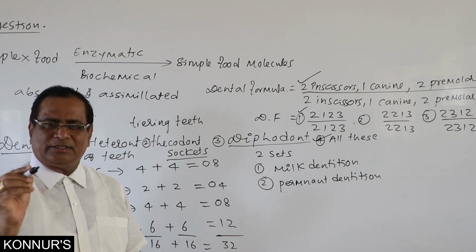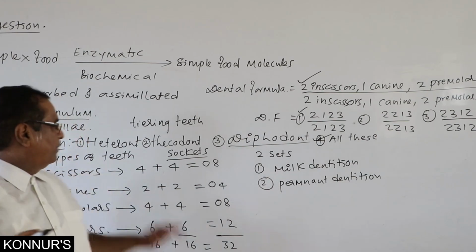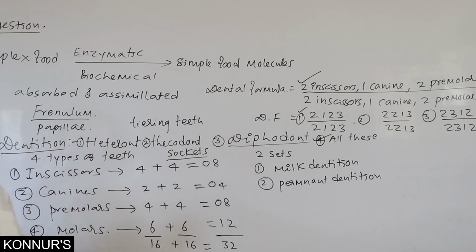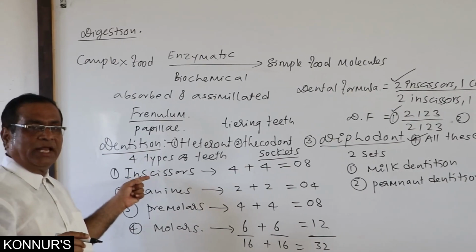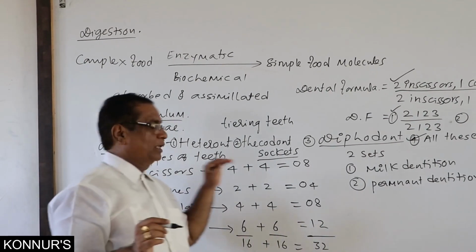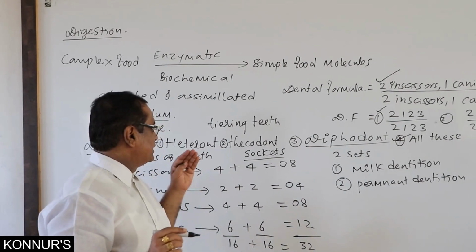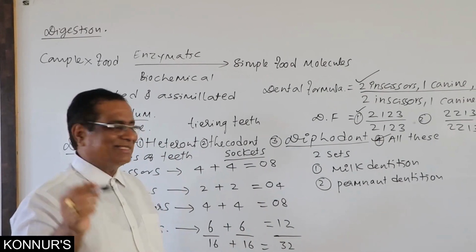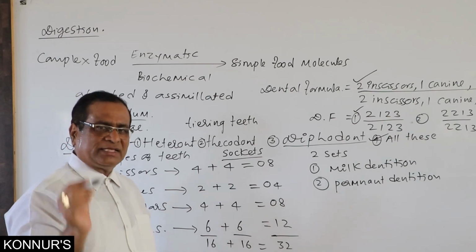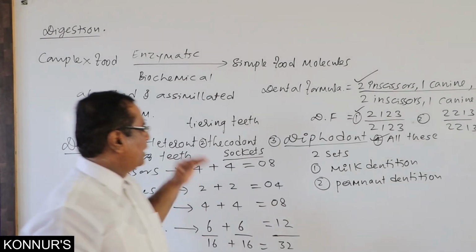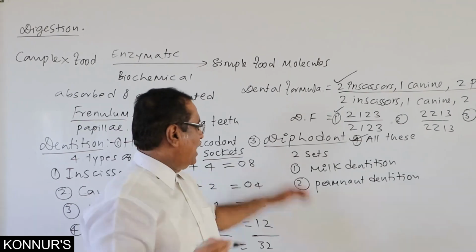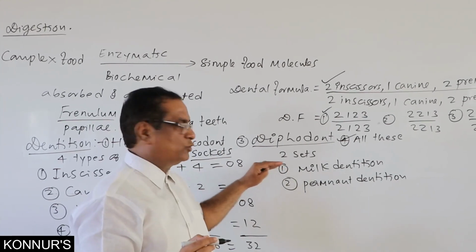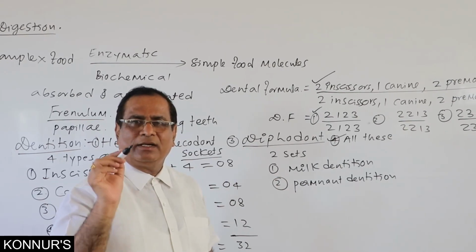The right answer is all these. By giving human dentition is heterodont, it means that as we do have 4 types of teeth. Human dentition is thecodont, which means the teeth are present in sockets. Human dentition is diphyodont, which means humans do have 2 sets of teeth.